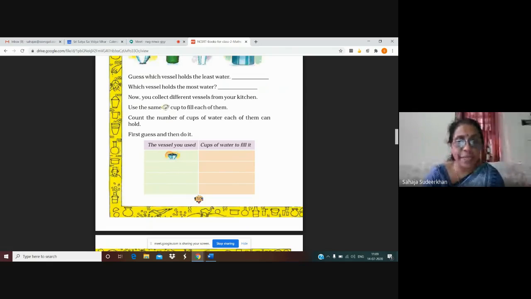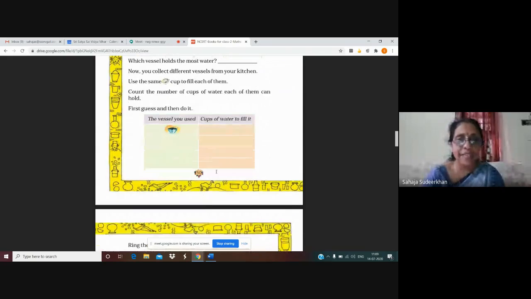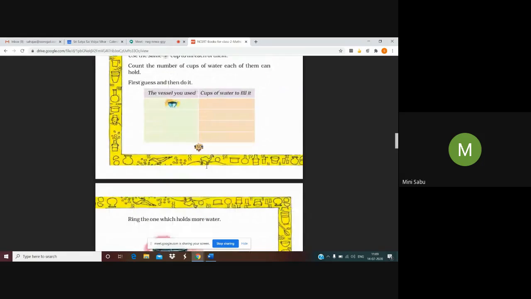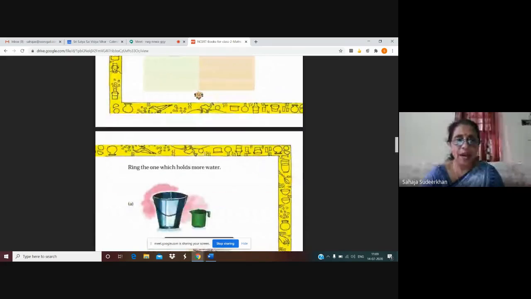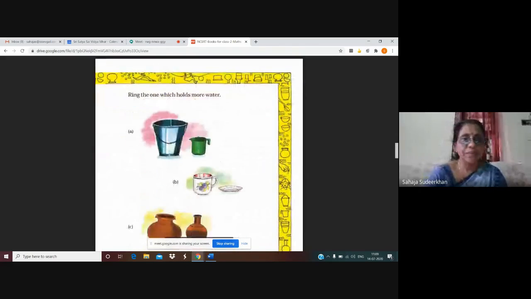So you have to write the different names of different vessels here and also the number of cups of water to fill them. Is it clear? Can you do this activity, children? Yes, ma'am. Very good. Now, next one.